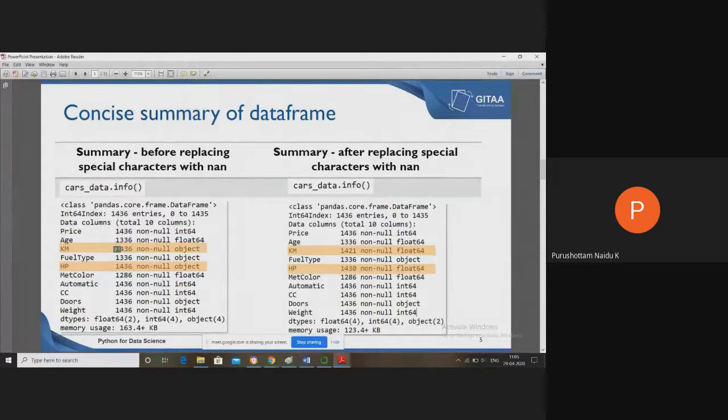1436. After replacing the special characters, the KM column has 1421 values only. That means the remaining values, 1436 meaning including the special characters. Once you replace the special characters with NaN, we now have only 1421 values for KM. That means the remaining values are which ones? Missing values.